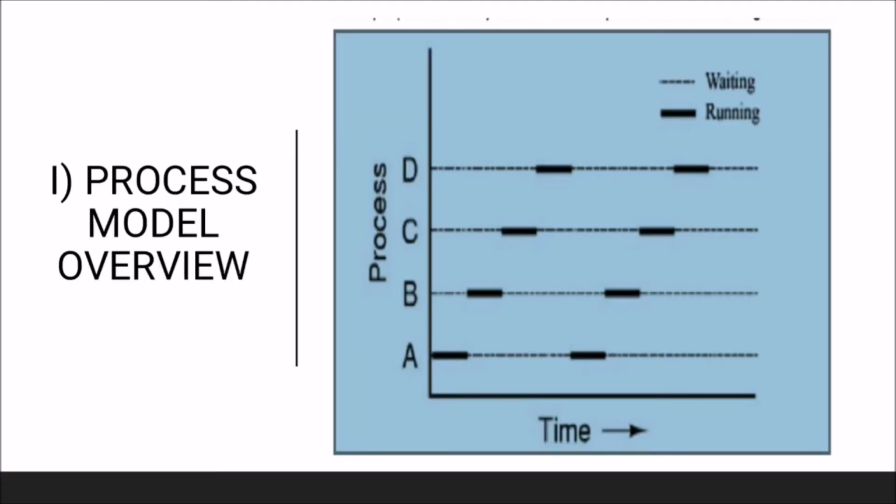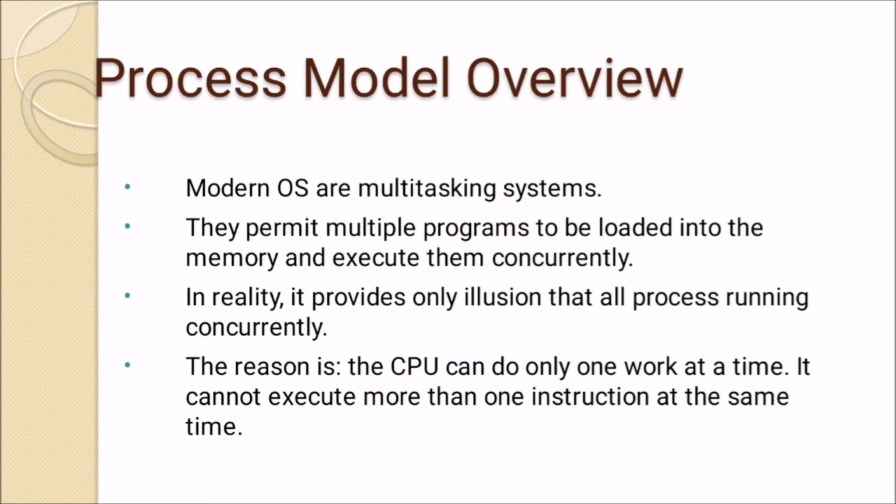So this is the process model overview. There are four processes A, B, C and D. This indicates the running state, and this is the waiting state. So let us understand what is actually the process model. Modern operating systems are multitasking systems. They permit multiple programs to be loaded into the memory and execute them concurrently.